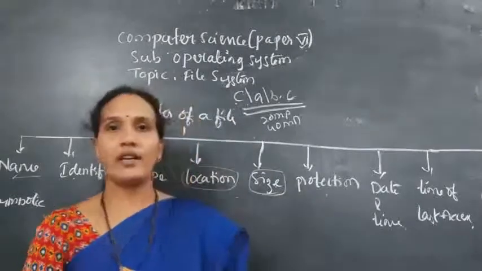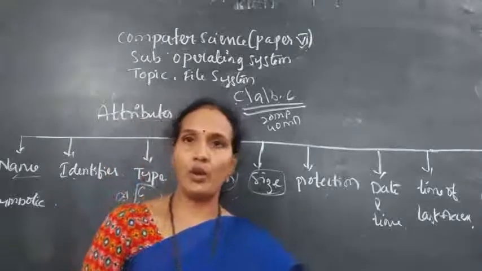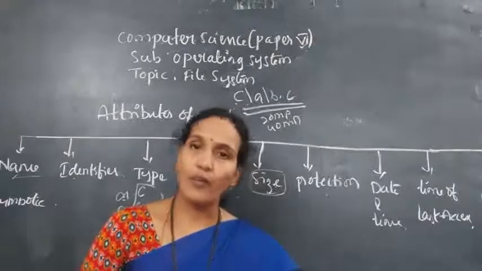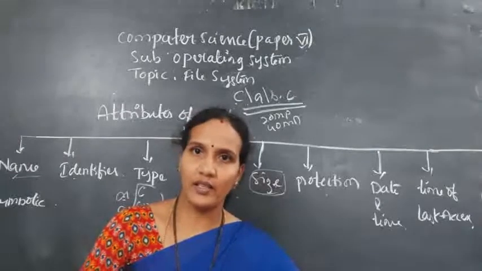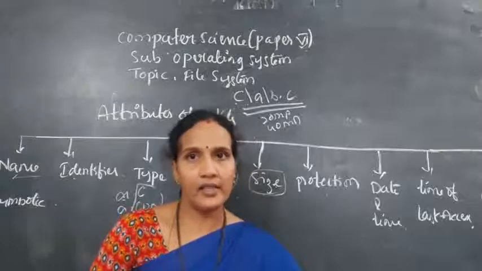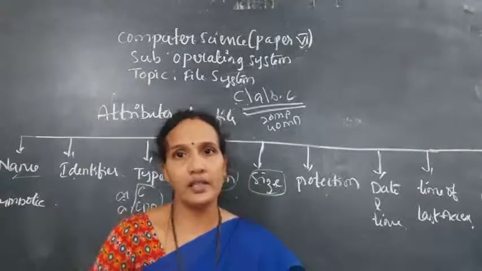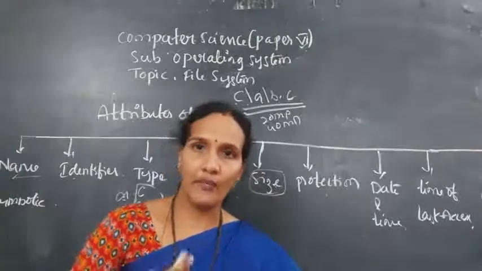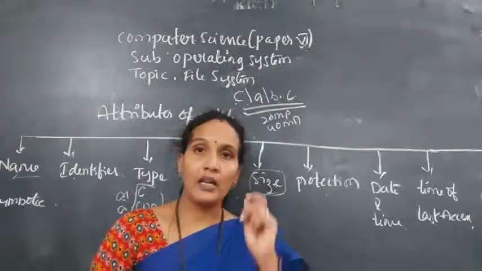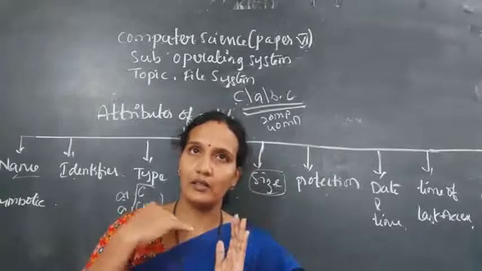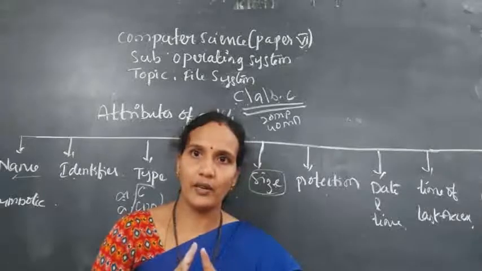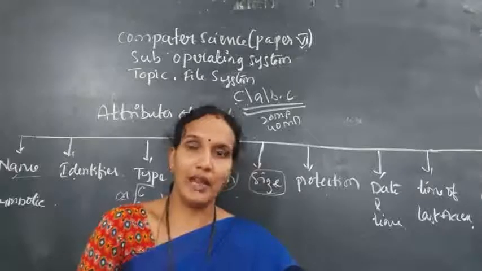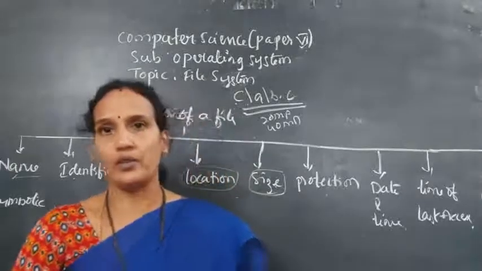Now come to date and time. In the system, we have a log file. Whenever a user creates a file, automatically, on what date the file is created and at what time the file is created, that information is stored inside the system. For example, today you have created a file, tomorrow you have modified that file. Then you will get the created date information, and the last modified date also, and how many times the file is modified, that information also.